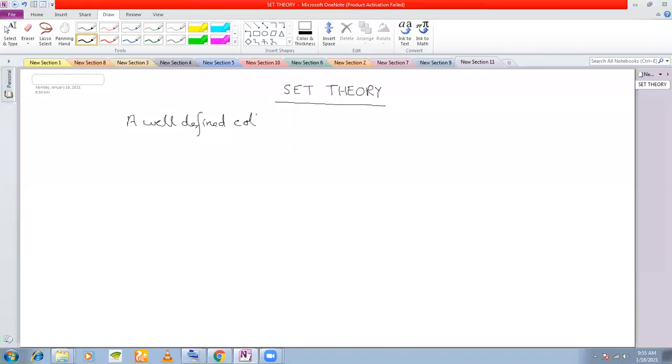A well-defined collection of objects is called a set. Now, what do you mean by well-defined? They must have certain relation between them, right?